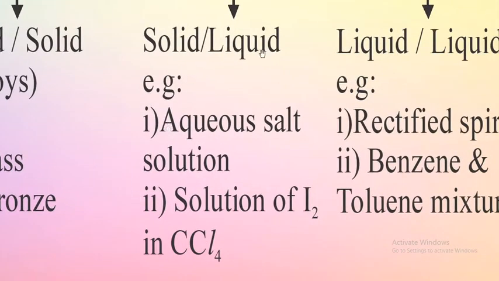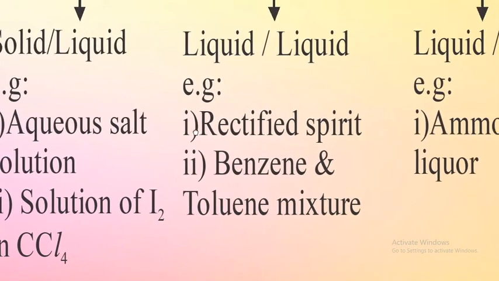Next, solid liquid homogeneous mixtures. A very fine example is salt solution. When you dissolve solid salt into water, it forms a solution which is called a solid liquid homogeneous solution. One more example they have given here: when iodine is dissolved into carbon tetrachloride, it forms a solution. So these are homogeneous solid liquid solutions.